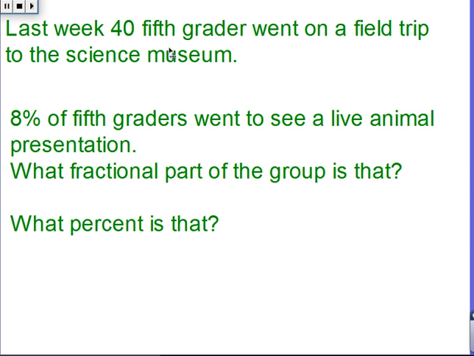So we have to go back to what we already know. If it's 8%, we can change a percentage into a fraction by just putting 8 out of 40. And we want to figure out that percent. To figure out that percent, how many 8s go into 40? It is what?